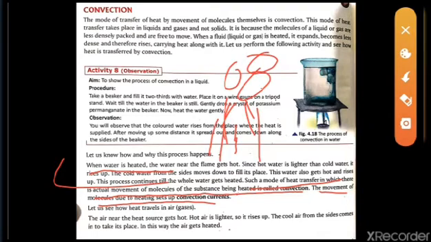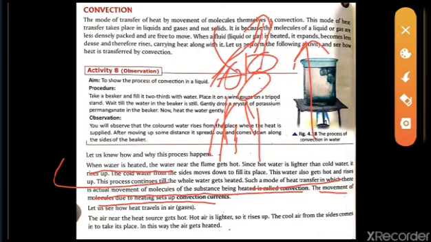When they form a smoke, what happens? The lighter gaseous molecules will move upside and the colder ones will move downside. So the ones in the upside are heated and become less dense. When they become less dense, they move to the upside. So you will find that the gas molecules or the gas vapors are coming out from the chimneys.